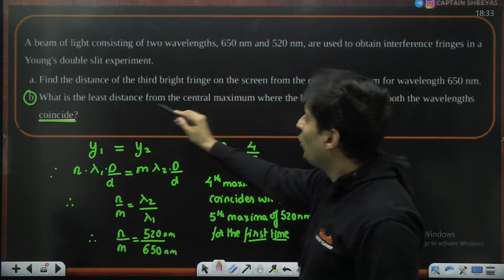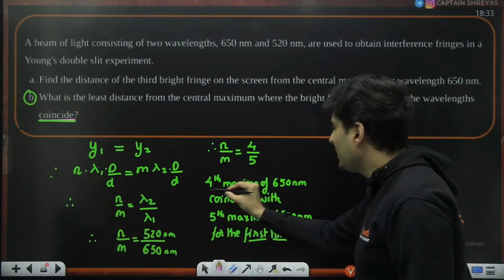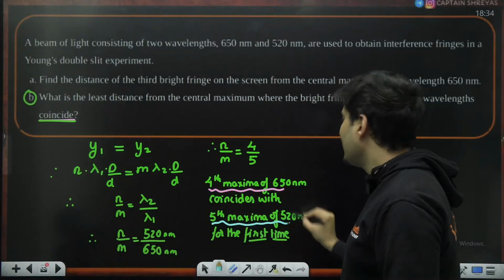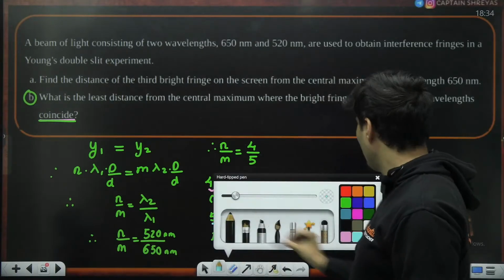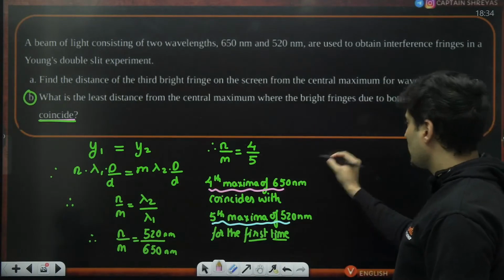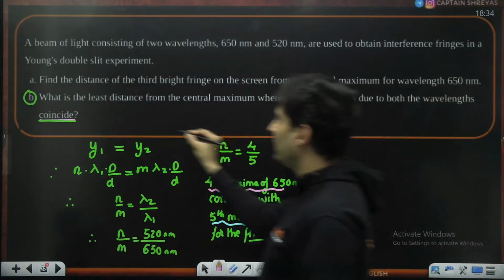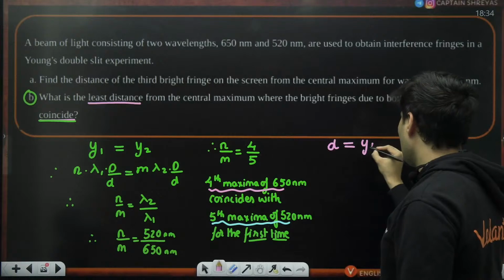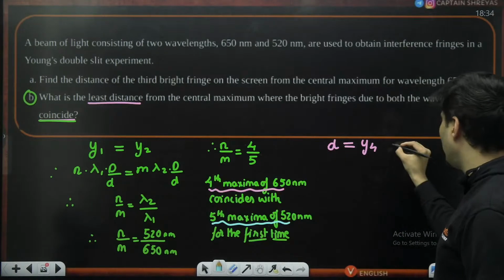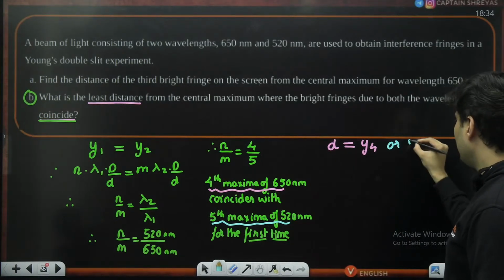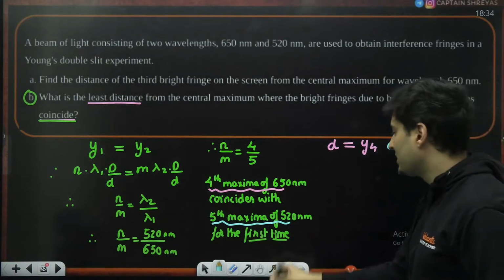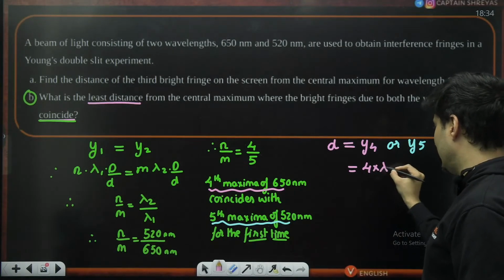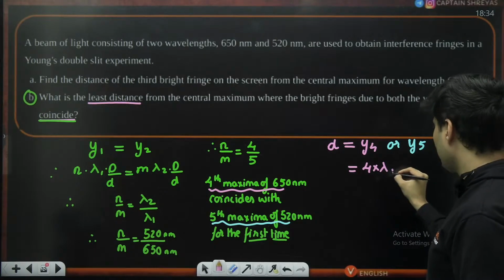The question is, what is the distance they have asked? So either you find this or you basically find this. Either one of them will give you the answer. Let's say you find the fourth maxima. So that distance which you have to find, that least distance, will be y4, or you can also find y5 for this wavelength, but I'm just going to stick with y4 now, which is 4 times lambda 1 D by small d.